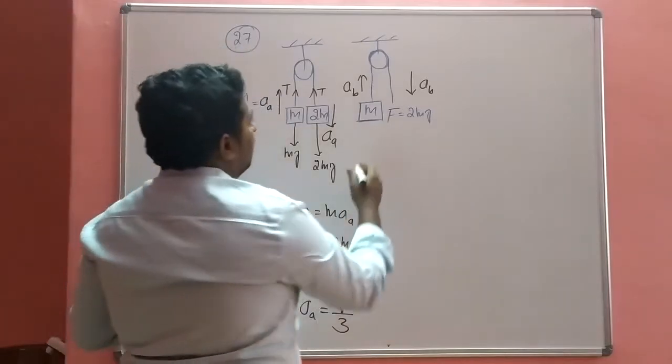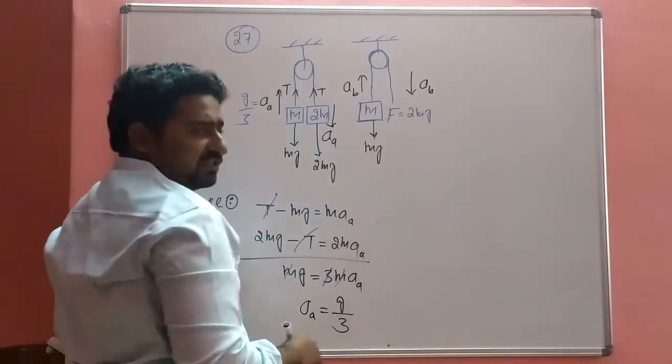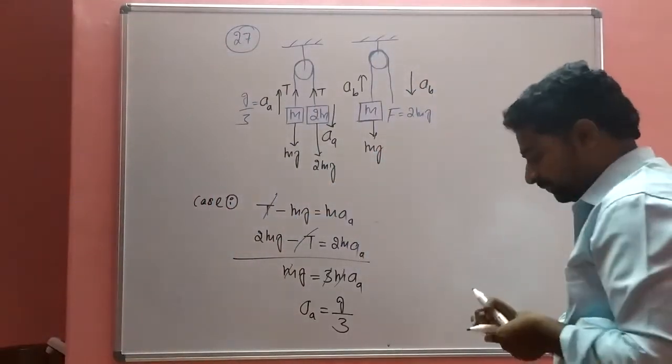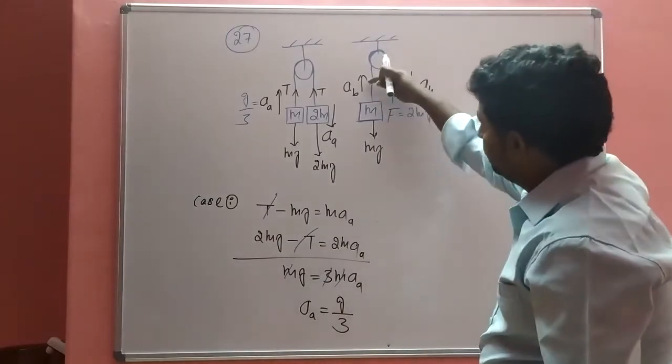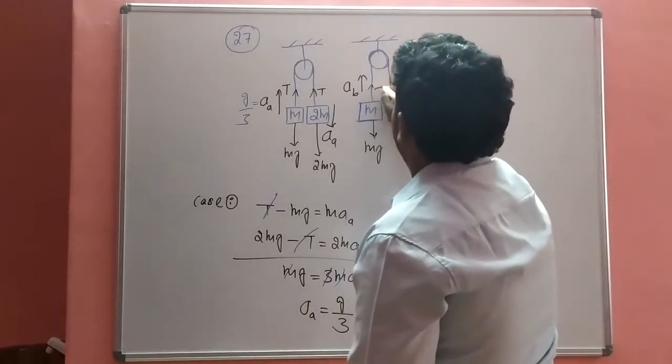Okay, case number 2, similarly to case number 1. This is the mg. The mass is not given, the mass is not provided. The same concept: this is a tension T.